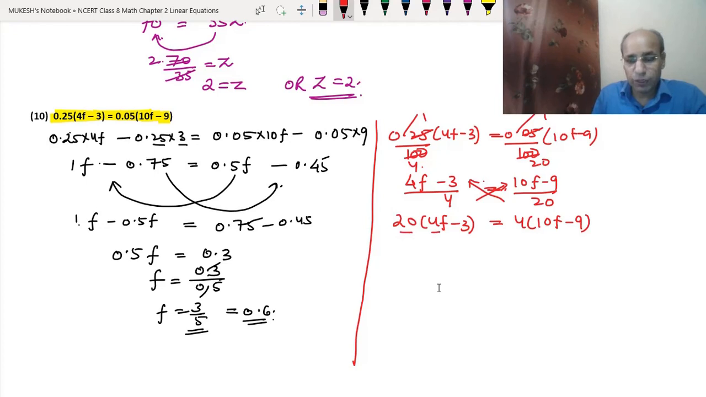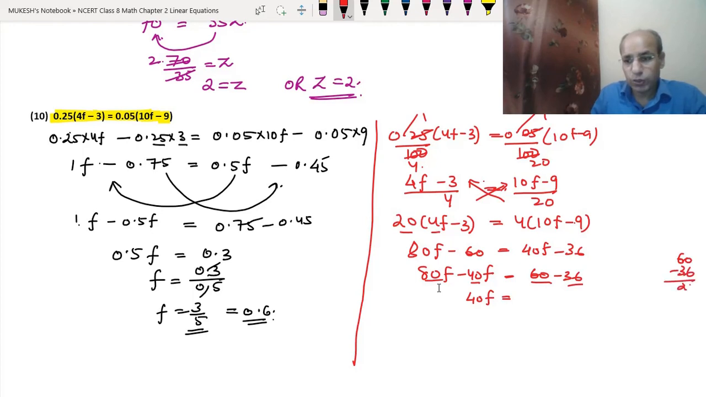So 20 into 4 is 80f minus 20 into 3 is 60. 4 into 10 is 40f minus 4 into 9 is 36. So 80f minus 40f, we will take 40f to this side and minus 60 to this side. So that means 60 minus 36. So 80 minus 40 will become 40f and 60 minus 36 will be 24. So the f will become 24 by 40.